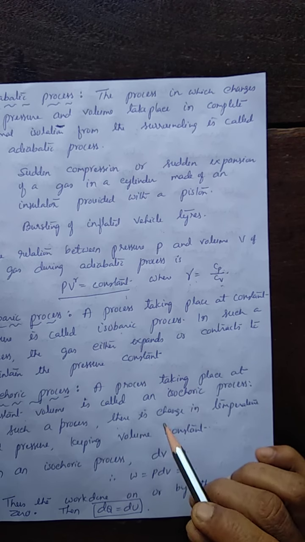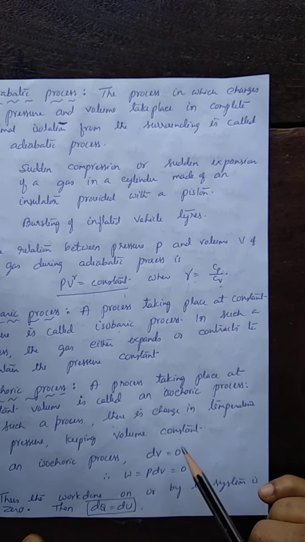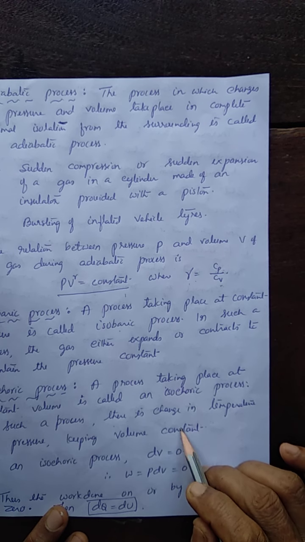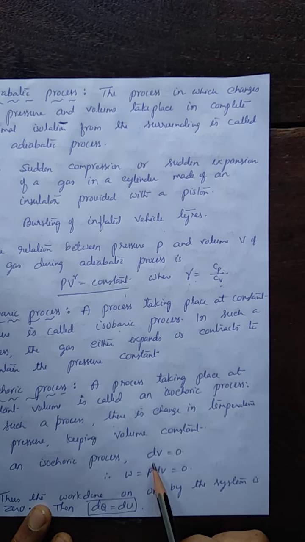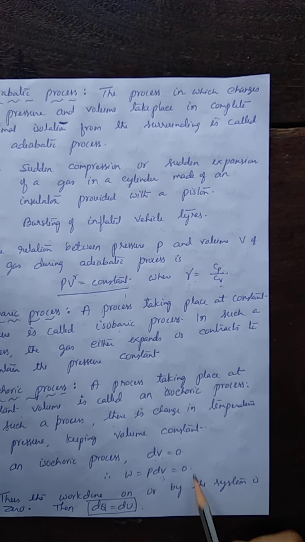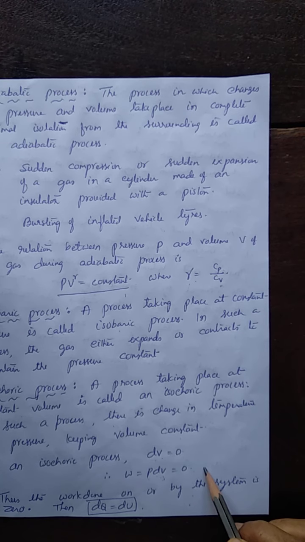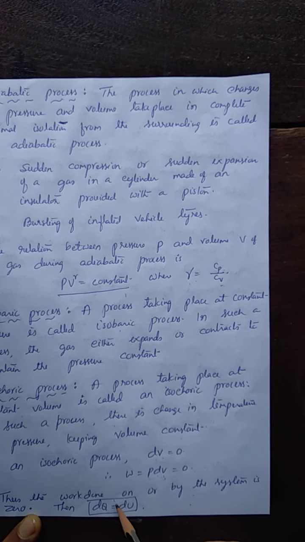And in case of the isochoric process, volume is kept constant. When the volume is kept constant, change in volume is 0. And we denote change in volume as dV. dV indicates change in volume, it is 0. If change in volume is 0, the external work done, that is PdV, at a pressure P, is also 0. And in that case, the work done on the system or by the system is 0, so that dQ equals dU. This is as per the first law of thermodynamics.